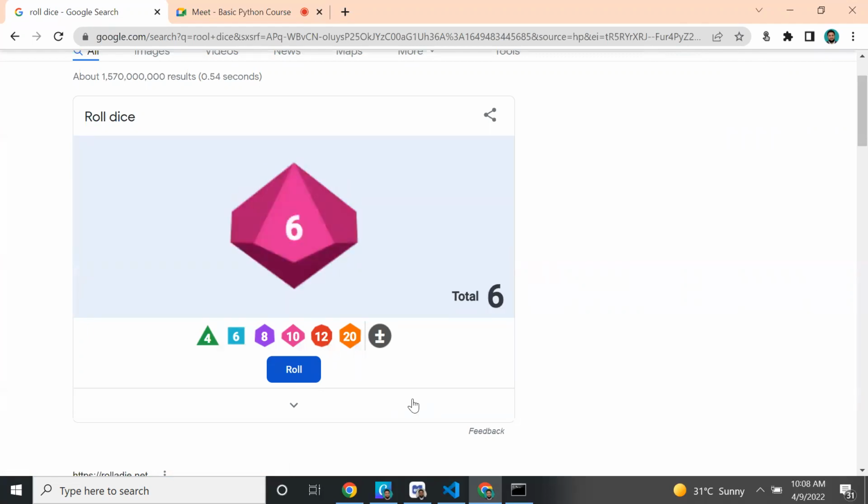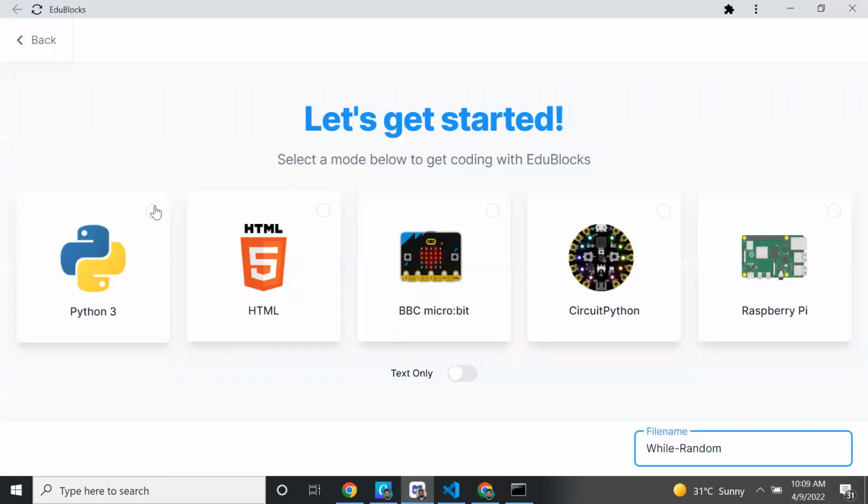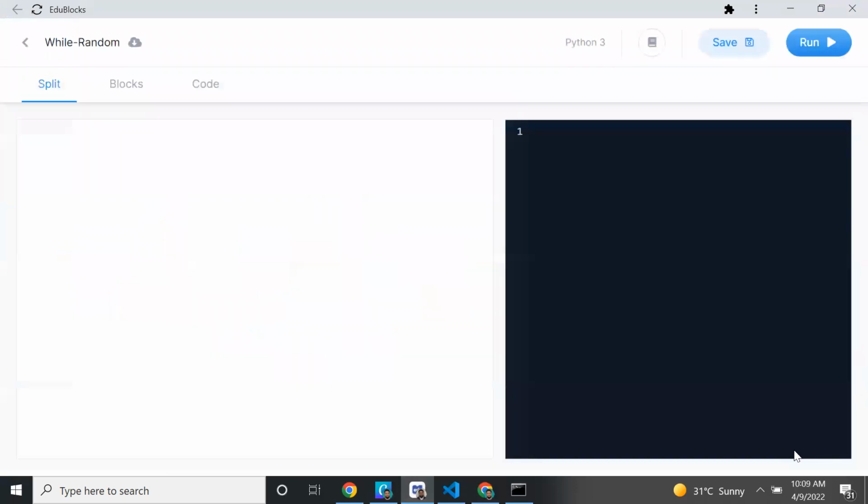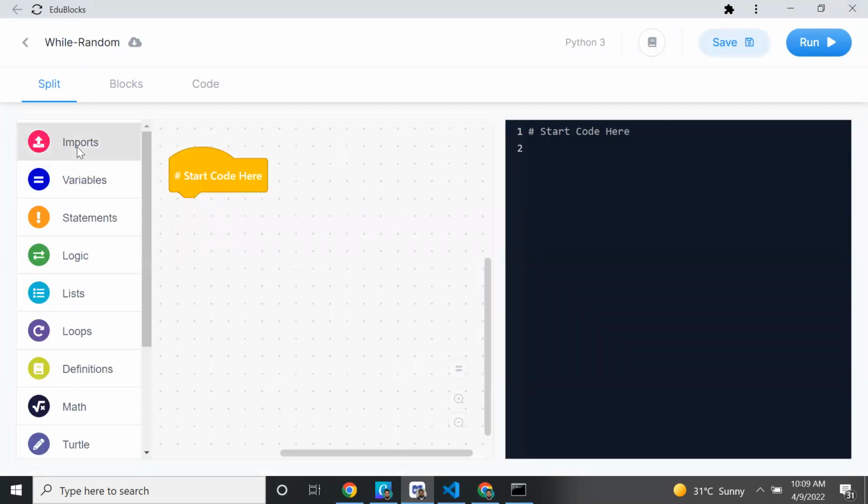The same thing we can repeat in Python also. Now 6 came, then 2 came. Like that it randomly generates numbers. In the same way, there is a library called random in Python, and by using that we can replicate this activity. Now I'll go to EduBlocks, select Python, then start coding. Let it load. I want to import one library called random. This is the first step.